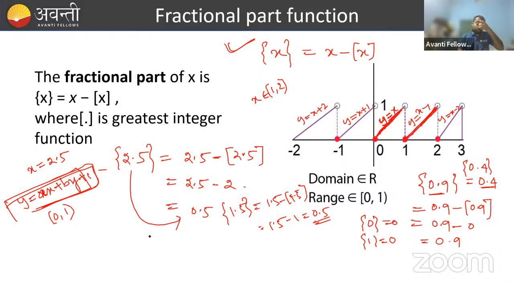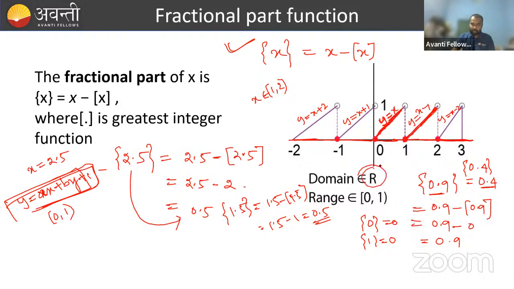So the last portion, now I will ask, what is the domain in this case? That means what are the values of x you are taking where the function is defined. On the x-axis, all real numbers are taken, and the fractional part function is defined for all real numbers.